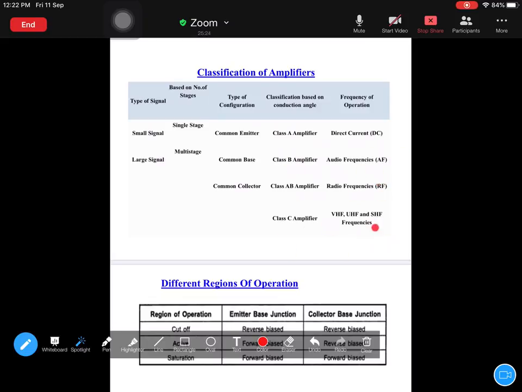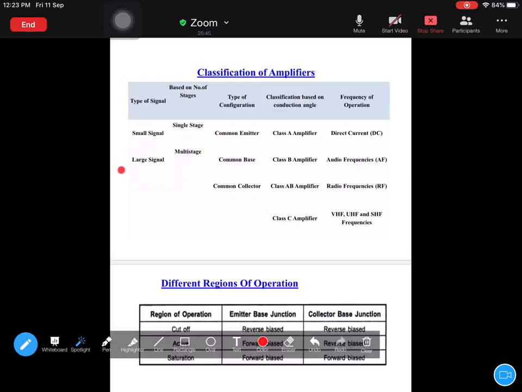Okay, when you deal with electronic subjects in the future, in the next and upcoming semesters, you will be studying all these things. But in this semester, you must know these first three things: small signal, large signal, single stage, multi stage, common emitter, common base, common collector.